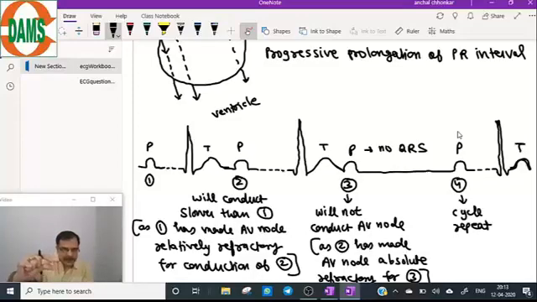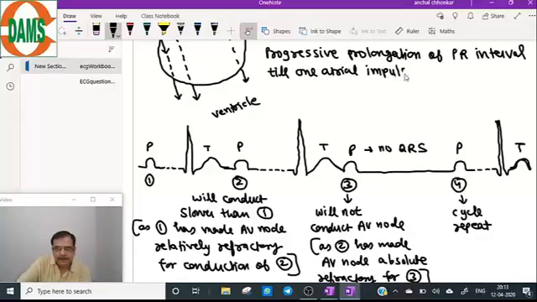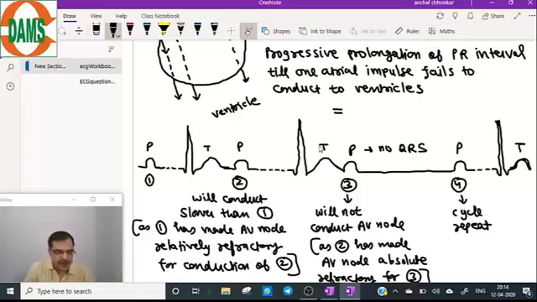There is a progressive prolongation of the PR interval with each subsequent cycle, till one atrial impulse fails to conduct to the ventricles. This is the theory description of Mobitz type 1 block.